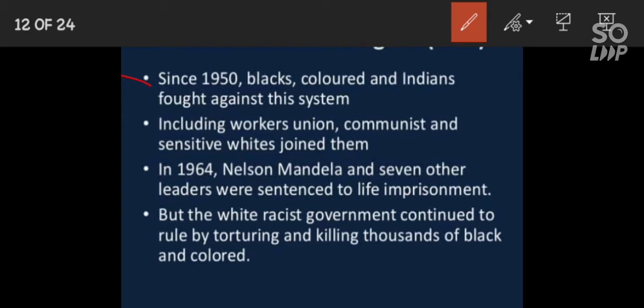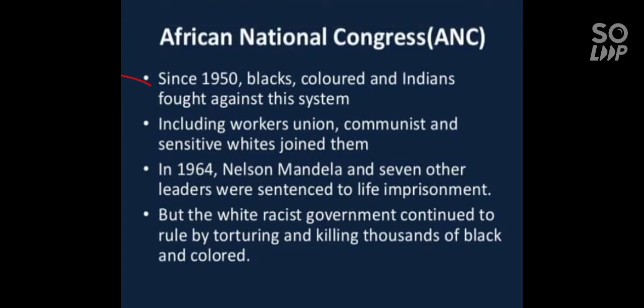At last, ANC was formed, which was the umbrella organization. ANC refers to African National Congress. An umbrella organization refers to all small parties which join the African National Congress. Then ANC led the struggle against the policies of segregation and apartheid.